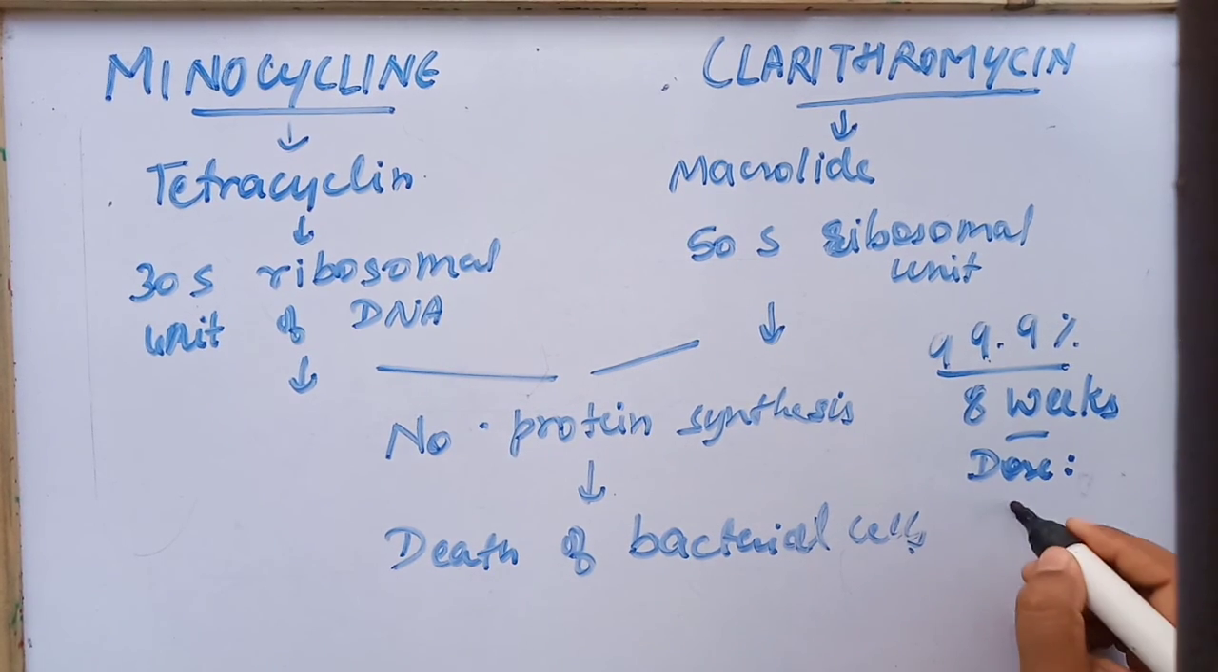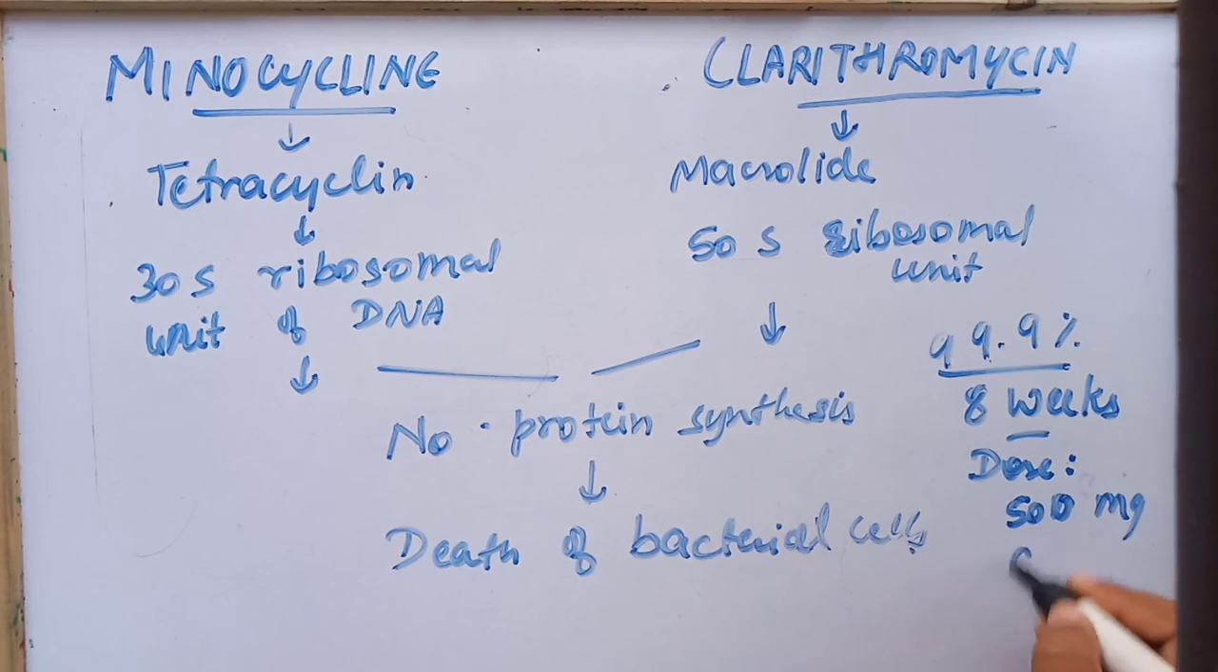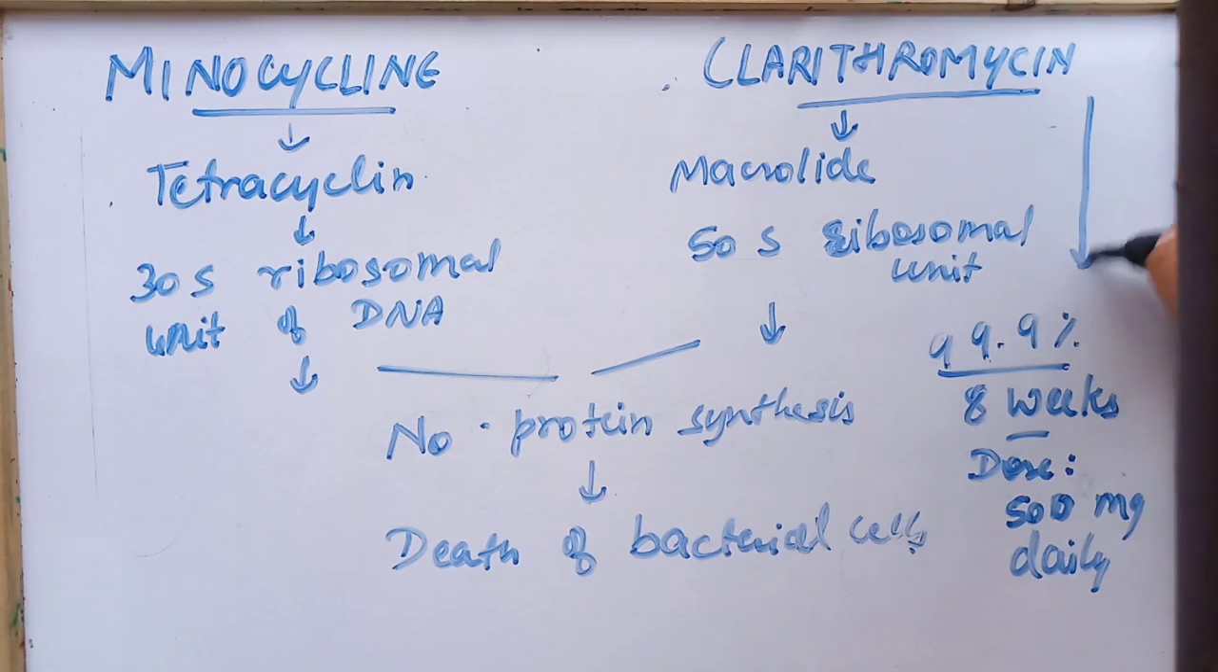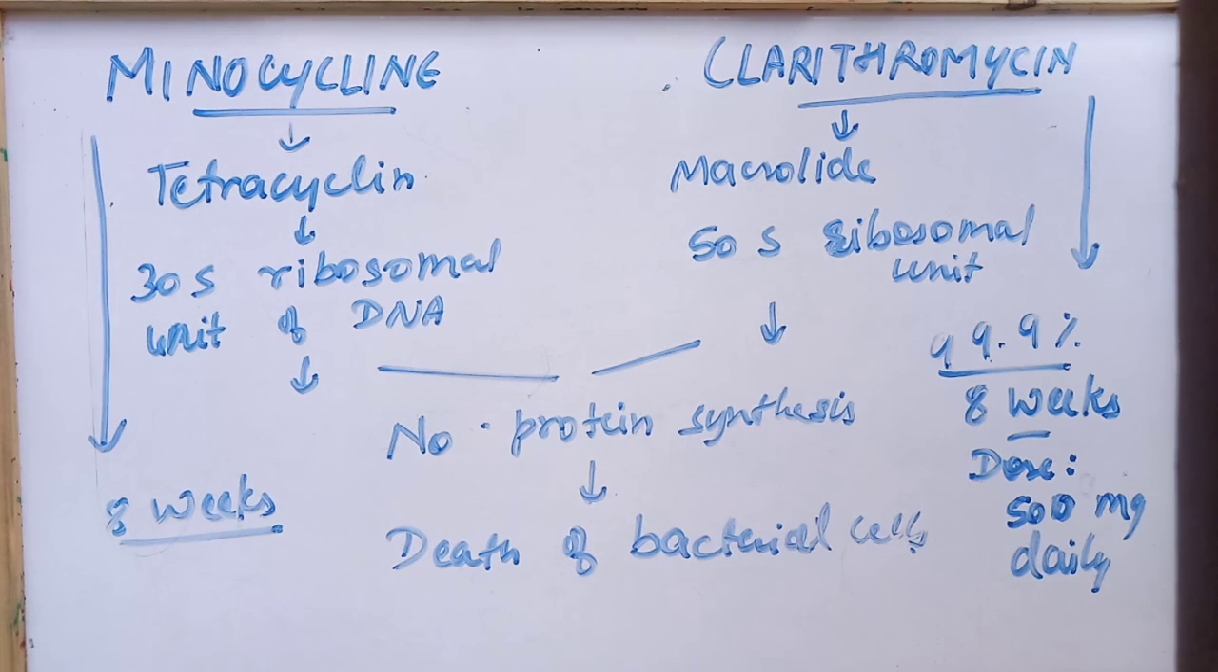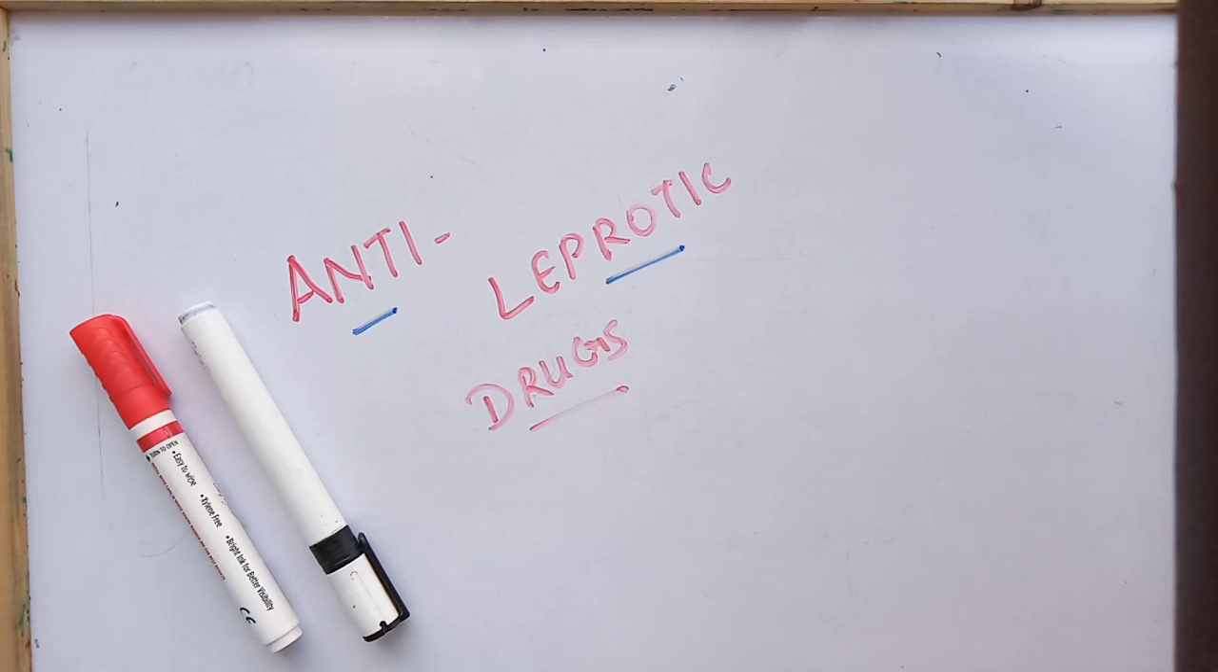Both these drugs are quite effective. Both are used in multi-drug therapy. For clarithromycin, a 99.9% bacterial killing rate is observed within 8 weeks. The dose for this drug is 500 mg daily. So clarithromycin has quite a good effect as compared to minocycline. For minocycline, it has been observed that regular use for 8 weeks has been a treatment for killing the maximum of the bacteria.